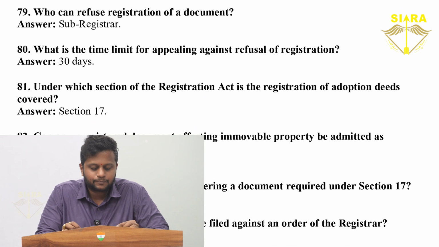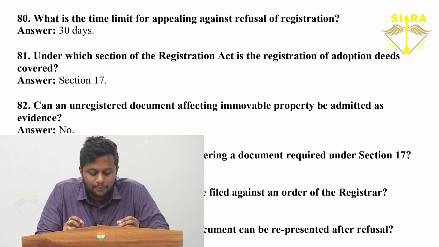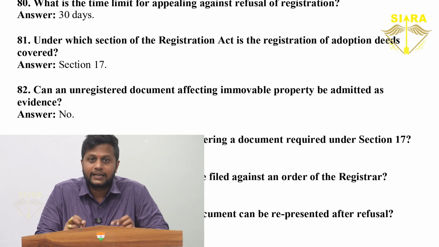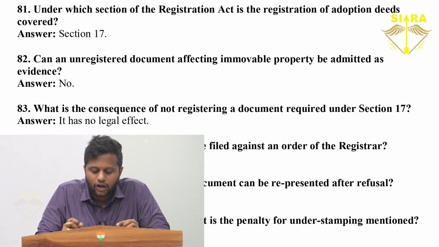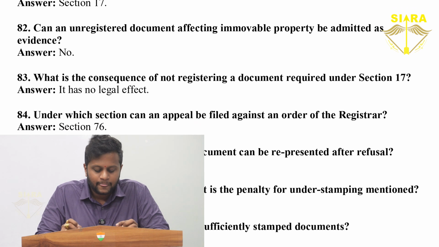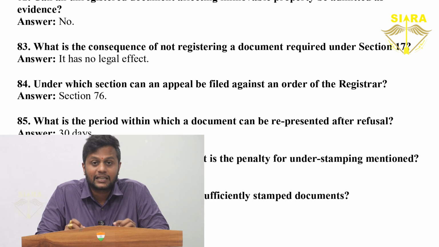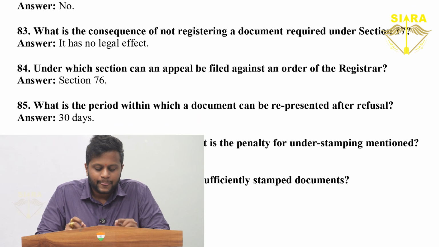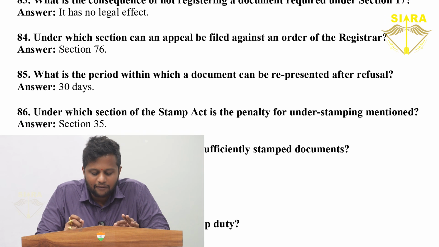Section 17. Can an unregistered document affecting immovable property be admitted as an evidence? No, it cannot be. What is the consequence of not registering a document required under section 17? It has no legal effect. Under which section can an appeal be filed against an order of registrar? Section 76. What is the period within which document can be represented after refusal?